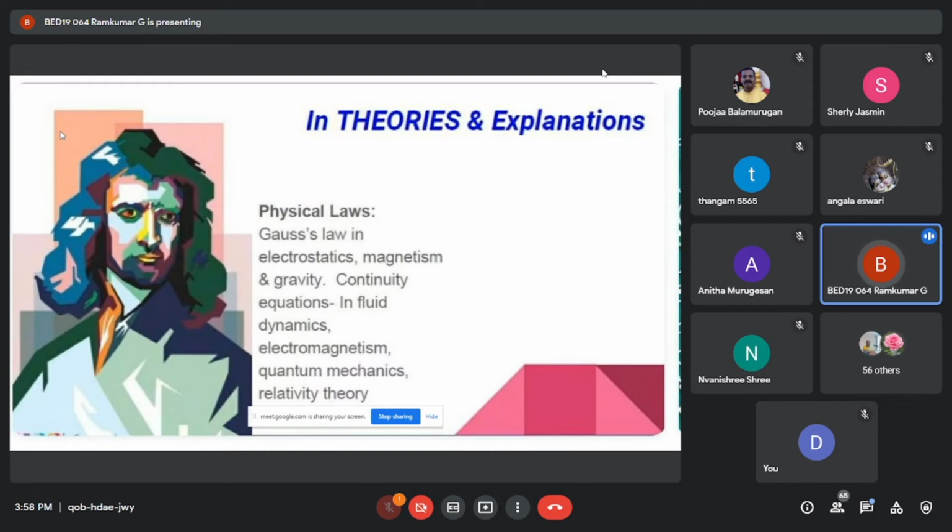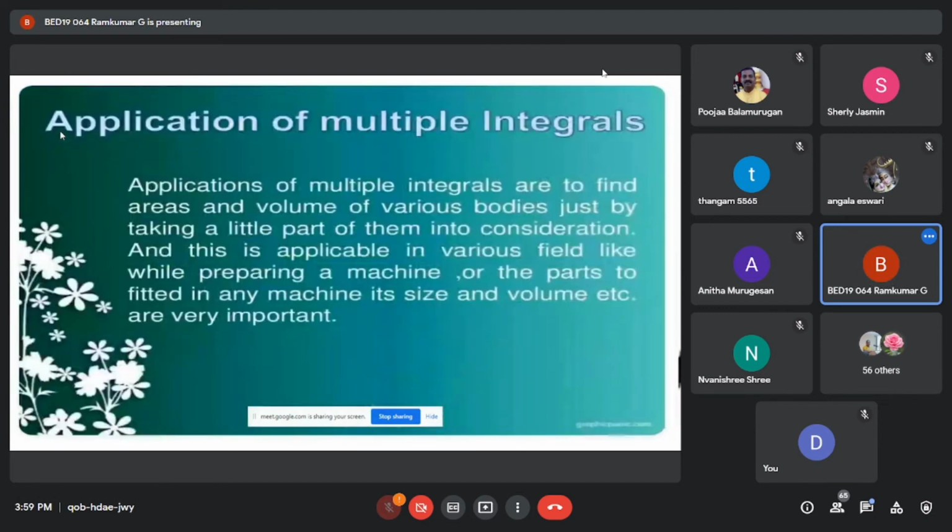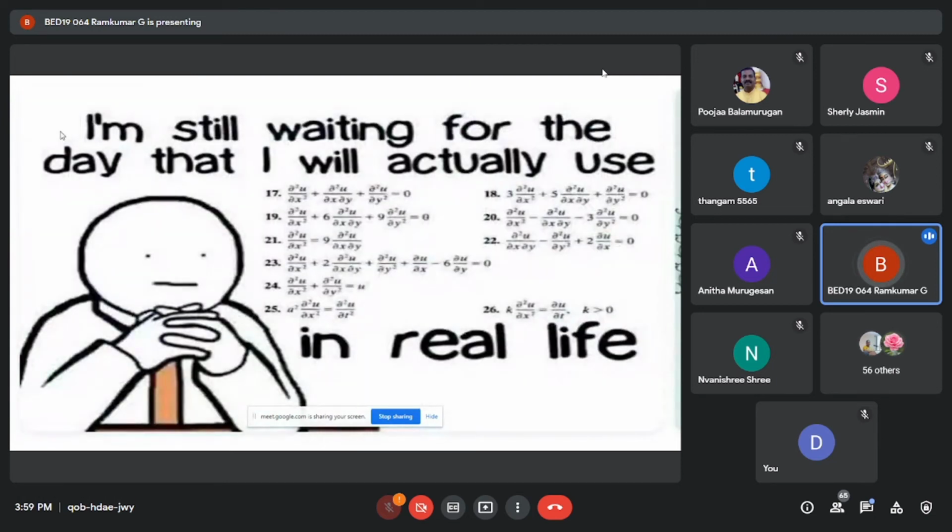And then we have studied the physical laws: Gauss's law in electrostatics, magnetism, gravity, continuity equations, dynamics, and the second law. In these also we have applied differential equations. I am still waiting for the day I will actually use these equations in my real life. Thank you, sir.